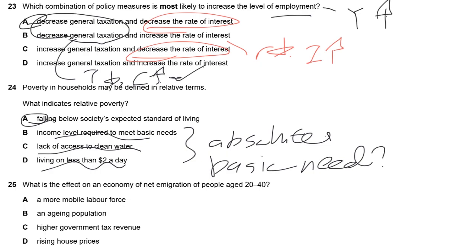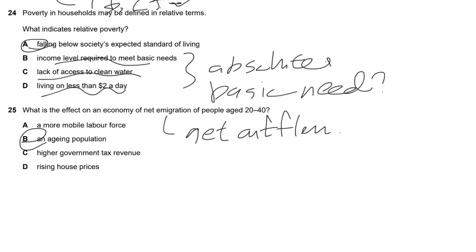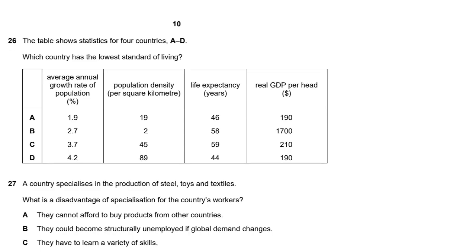For MC question 25, what is the effect of net immigration? That means this is net outflow, net outflow of those teenagers. So for net outflow of teenagers, the answer would go to B. So the aging population would become more and more serious. We will move on to the next one.